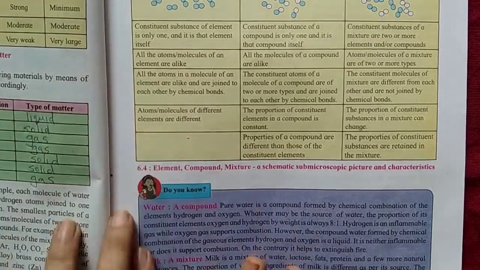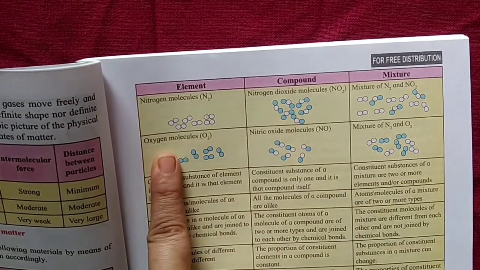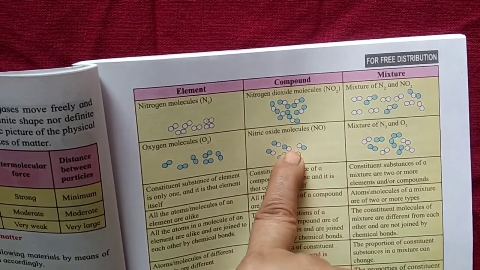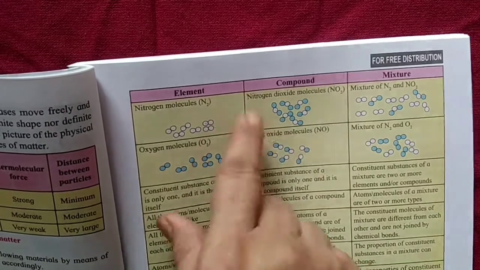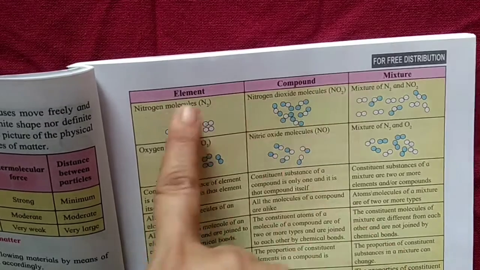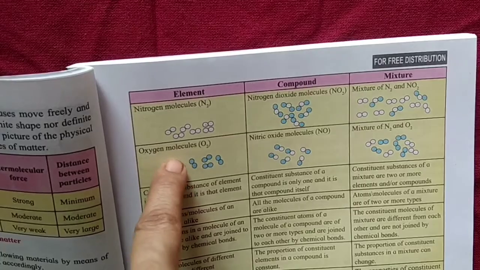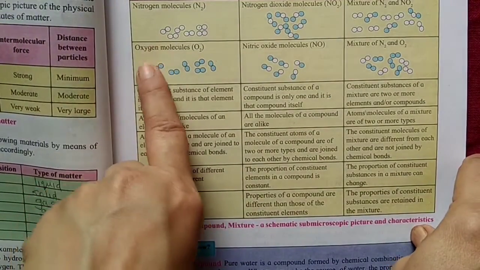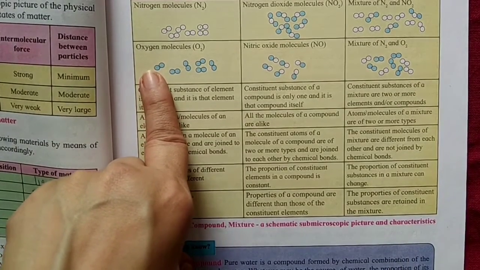Now here, this is very important. Why? Because now see, the property of oxygen and the property of this nitric oxide which contains oxygen are different. Same way the property of nitrogen and the property of nitric oxide is different. So the property of an element and the property of the compound which is formed from it can be completely different also. Remember this. The best example is, let us take oxygen and let us take water. Water contains oxygen, isn't it?